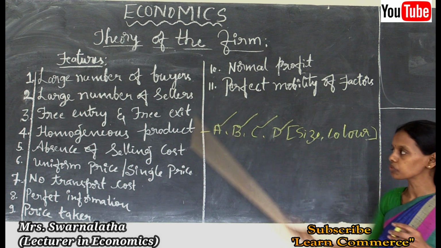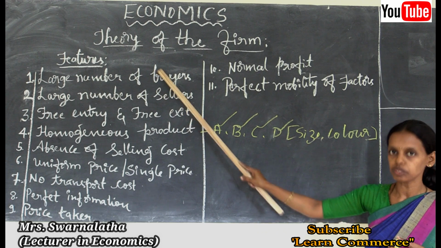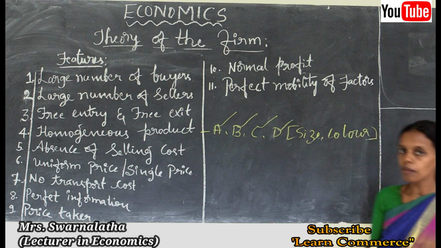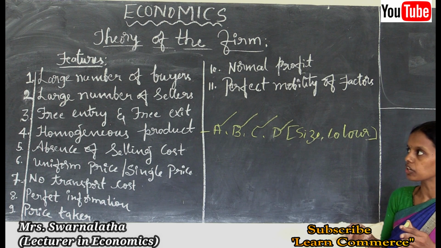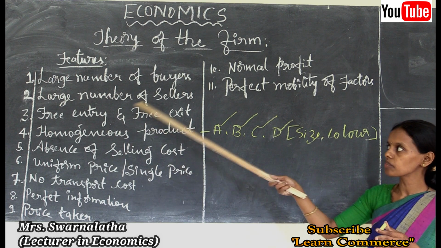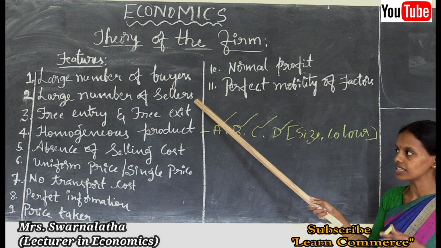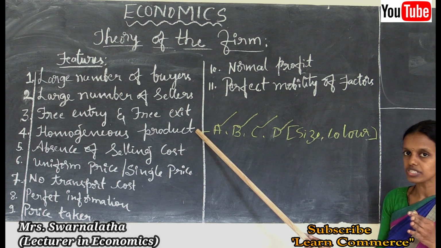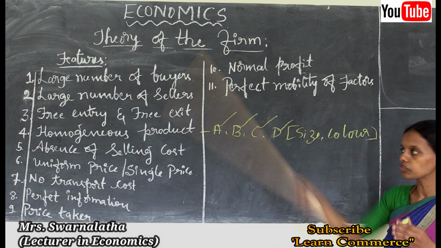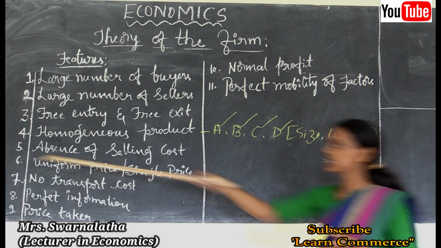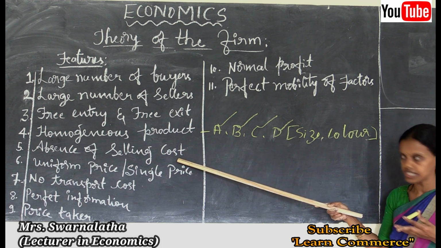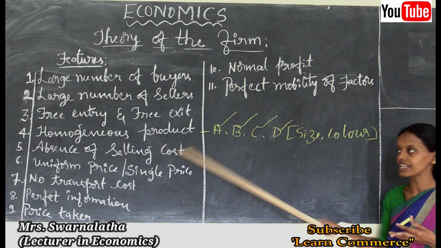By these four features, we can see the meaning of the perfectly competitive market. It is a market situation or environment in which a large number of buyers and a large number of sellers deal with homogeneous products. Next, the fifth main feature of the perfectly competitive market is absence of selling cost.